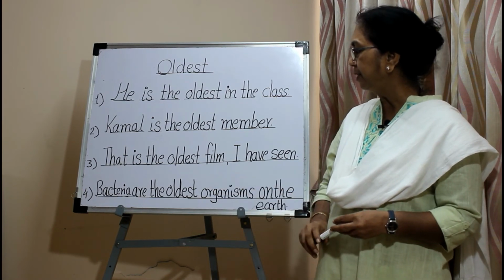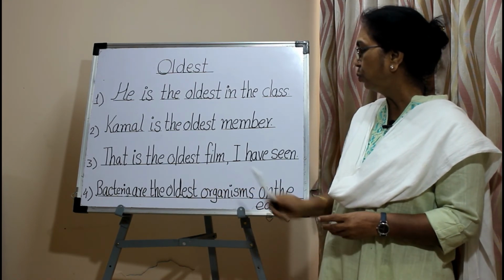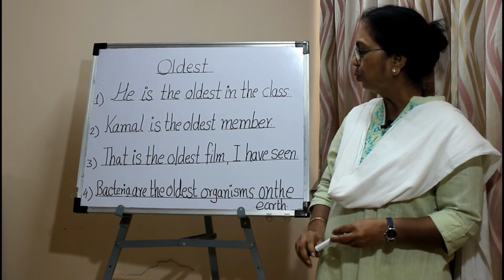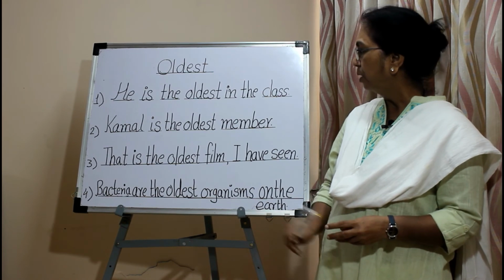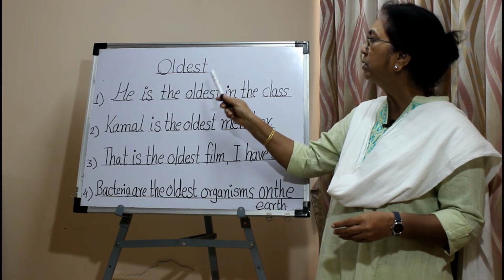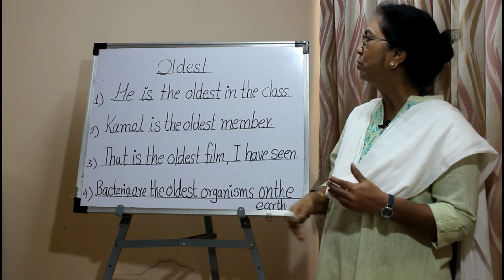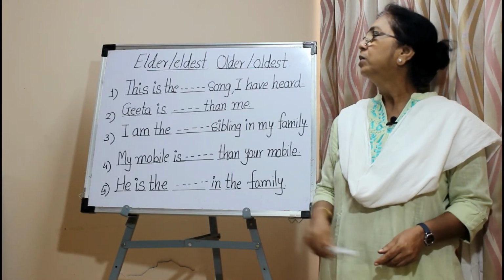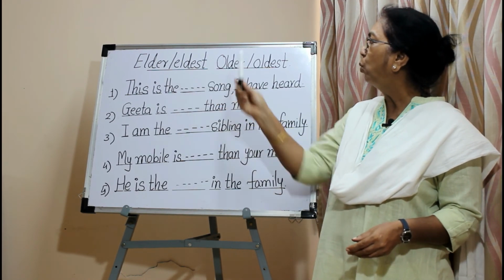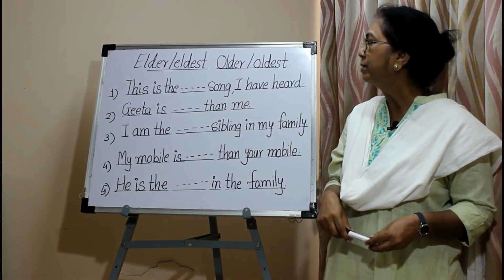In the fourth sentence, bacteria are the oldest organisms on the earth. So oldest is again used for a living thing, in the superlative degree. So the adjective oldest is used in the superlative degree for a person or thing. It shows a person or thing that has existed for the longest time. Today we have learned the difference between elder, older and eldest, oldest. We have also learned how to use them in sentences.